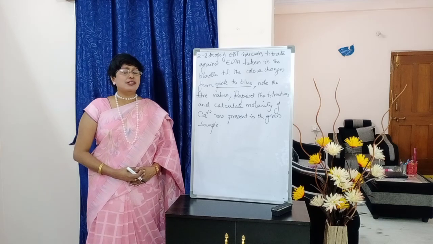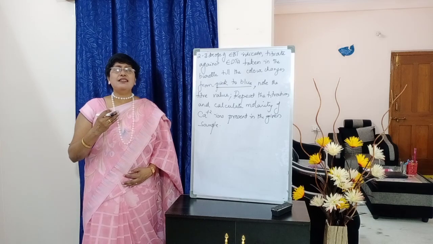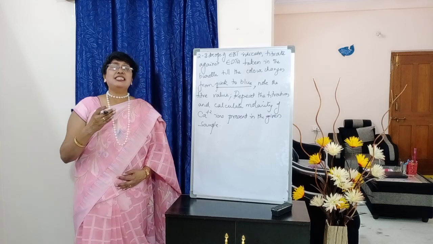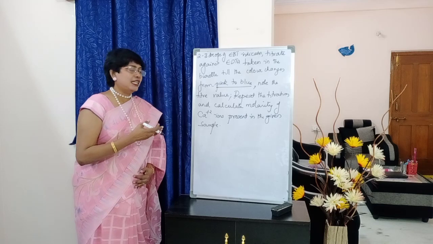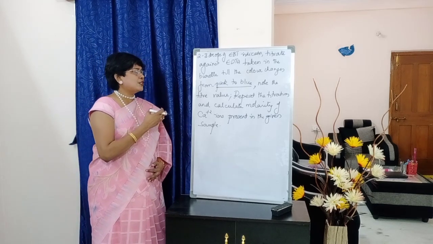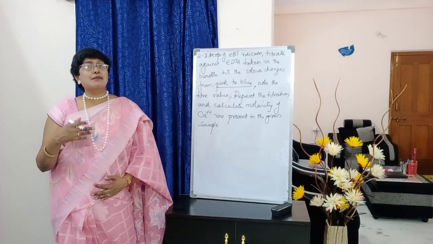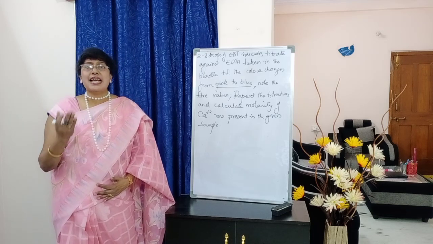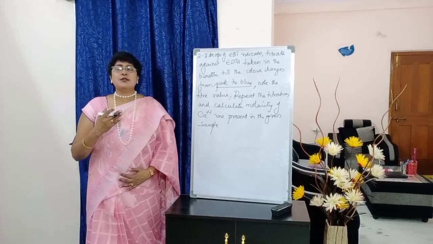Ca+2 ions. We discussed in the principle, right? What did we learn there? The amount of ions is expressed in terms of CaCO3. So that's what I have written here. Calculate molarity of Ca+2 ions present in the given sample. So once we calculate molarity of Ca+2 ions, from this we can calculate amount of Ca+2 ions, and later how to convert that amount into ppm, I will tell you, students. Okay. So these are the 3 steps of procedure.